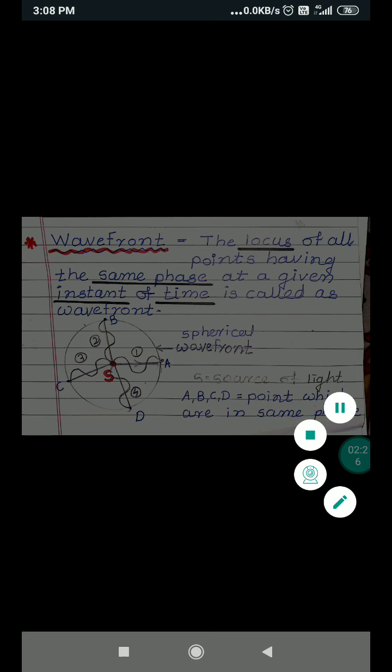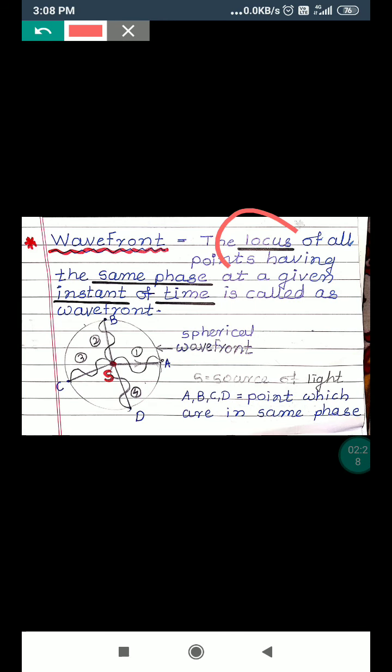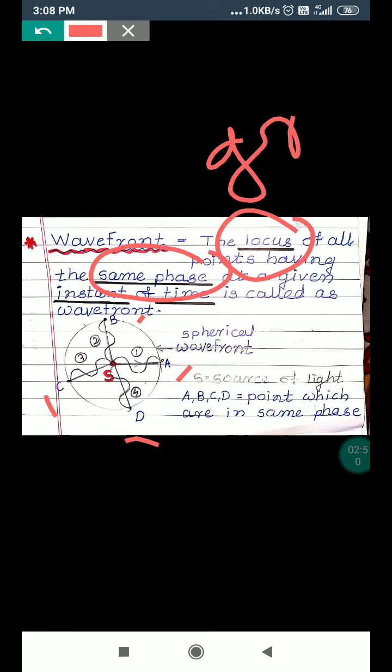What is meant by wavefront? Wavefront is the locus. Locus means it's a group of all the points. Where are these points? These A, B, C, D are nothing but all these points. How are these points? At these points, all waves reach simultaneously with the same phase.